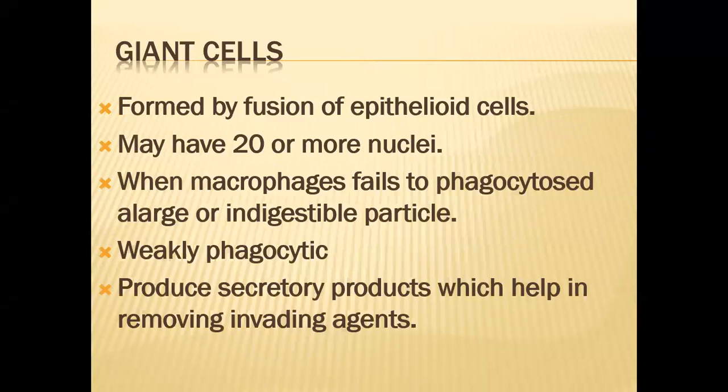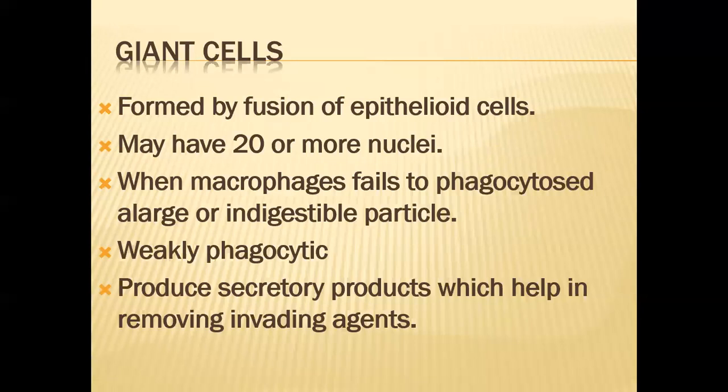Now what is a giant cell? When macrophages fail to phagocytose a large or undigestible particle, they unite together to form a large cell. This cell is called a giant cell because it is made up of many cells. Their size is larger, so the name giant cell is given. It contains many nuclei because it is made up of many cells.